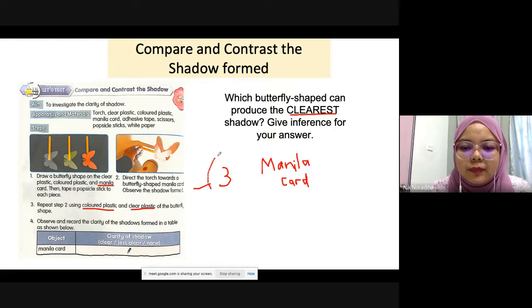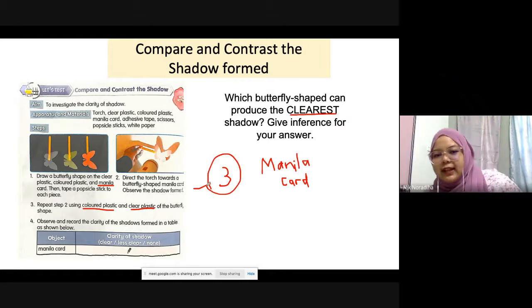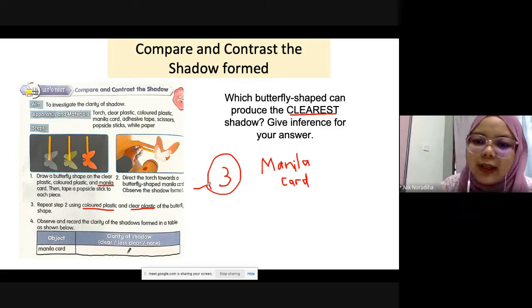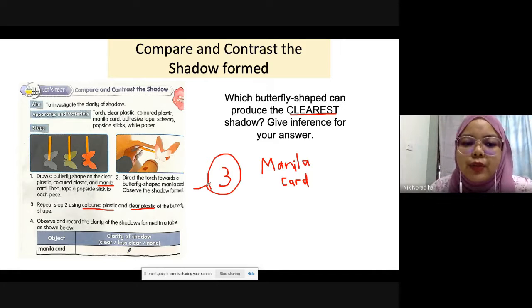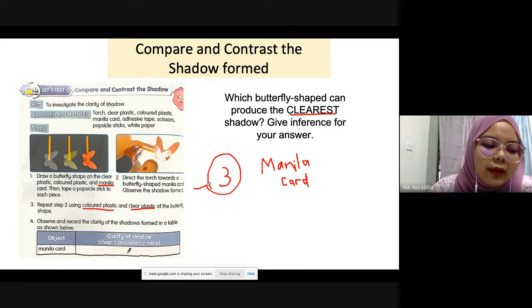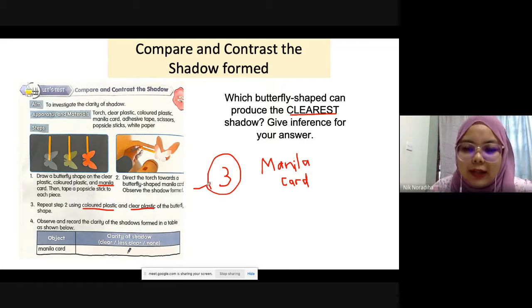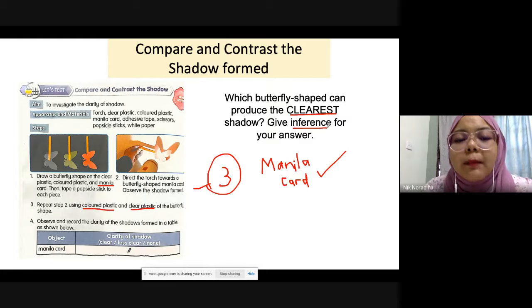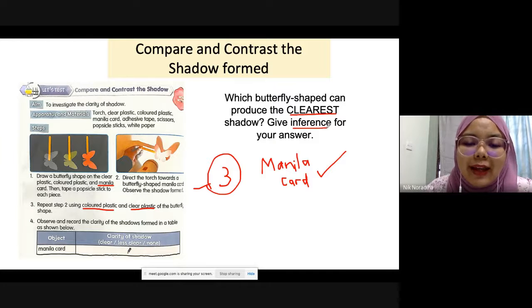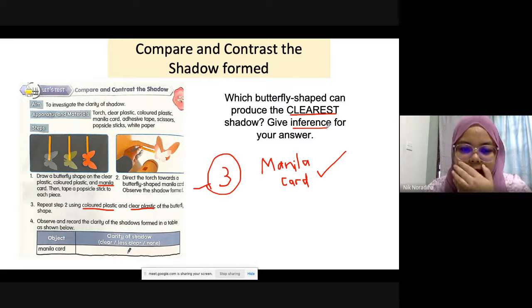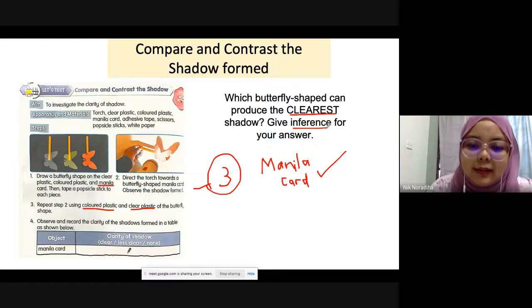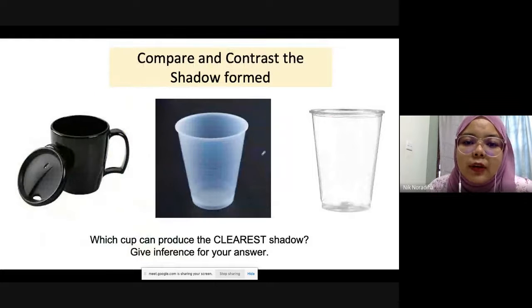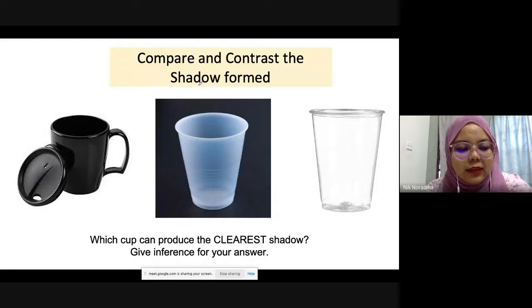So remember, transparent is not an opaque object. If you want to give your inference, first answer which one will give the clearest shadow. Manila card, we already know, correct. Then the question asks you to give inference. Because Manila card is an opaque object, it does not allow any light to pass through it. That one is the most complete answer. Okay, so now compare and contrast the shadow formed.